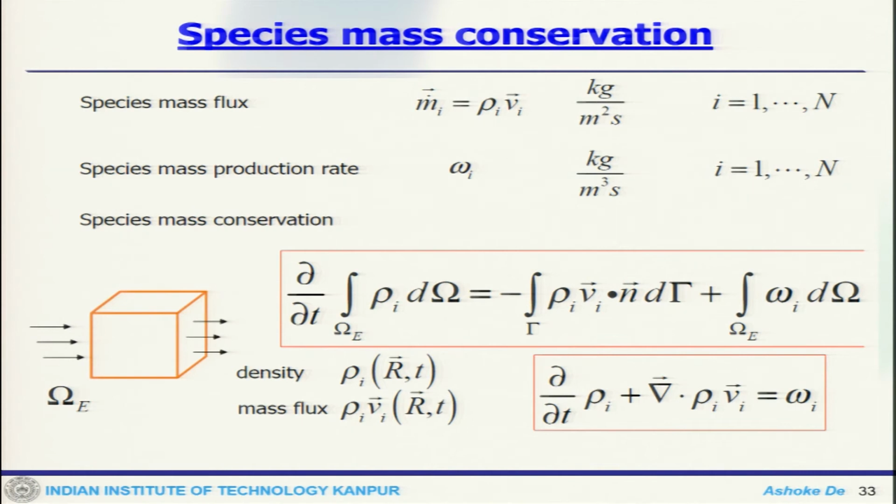Now, we have the species mass flux, which is rho_i V_i, and also due to the reaction there would be a species production rate or destruction rate. So, that is omega dot_i. Then for this small control volume, one can get the species mass conservation, which in turn gives you del rho_i by del t. So, this is your species mass conservation equation.